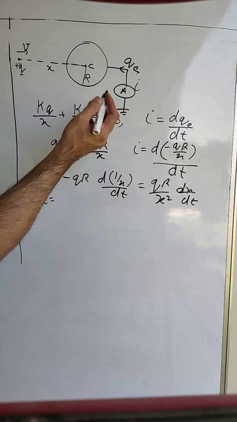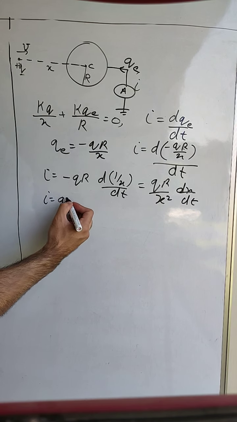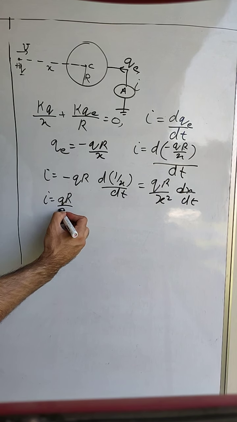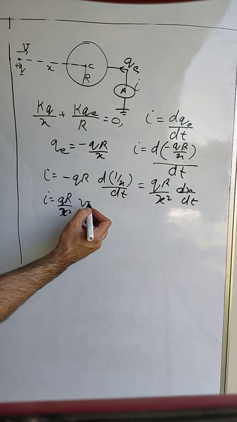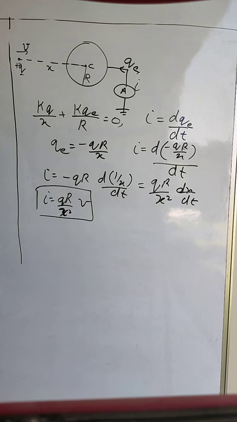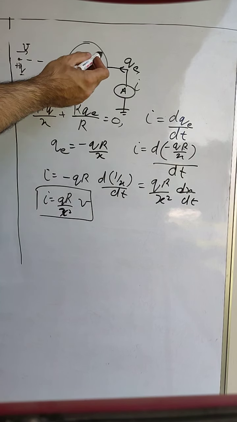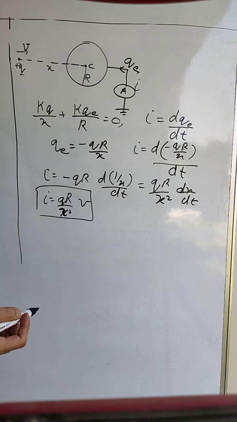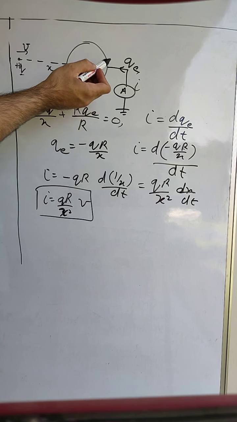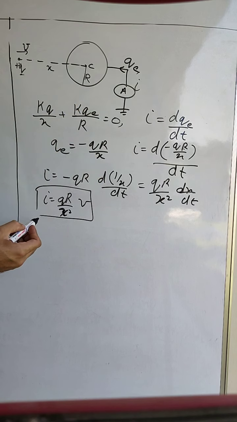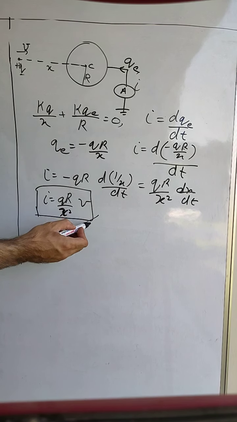So I, or the current flowing through the conductor, will be equal to qr upon x square into the velocity of the charge. Thus we can say that whenever charges are in motion in the surroundings of an earthed conductor, a current will flow between the earth and the conductor, and this current can be given by this expression.